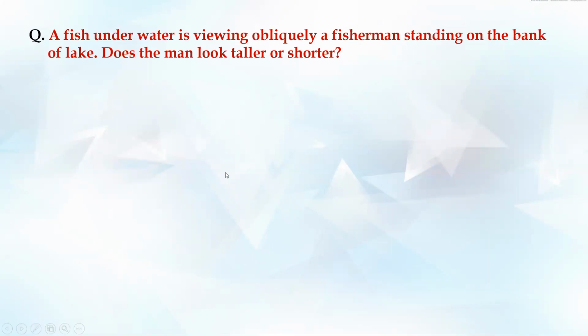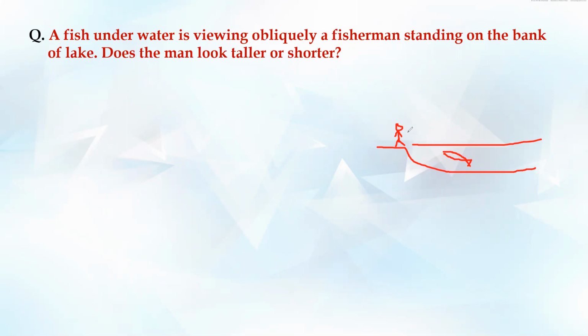In the question, it is given that a fish underwater is viewing obliquely a fisherman standing on the bank of the lake. Does the man look taller or shorter? Now, what does this mean? Actually, here there is a river bank, here there is water, right? Here there is a man, and there is a fish over here who is looking at this man obliquely.